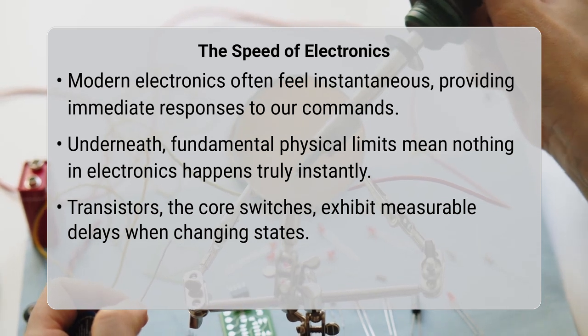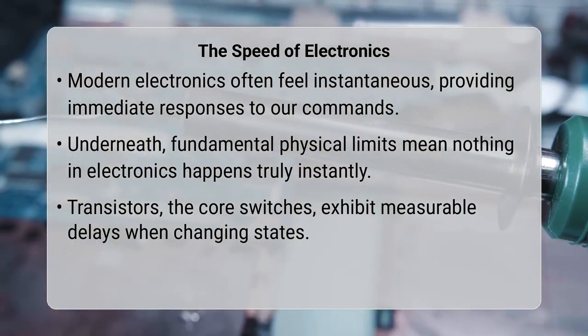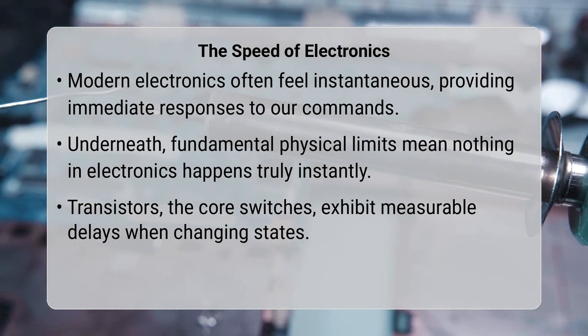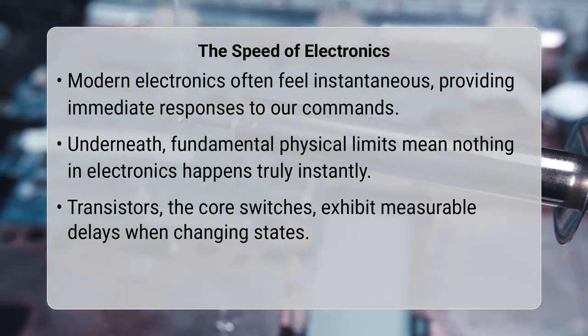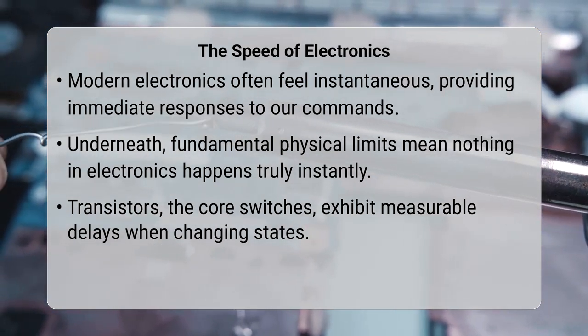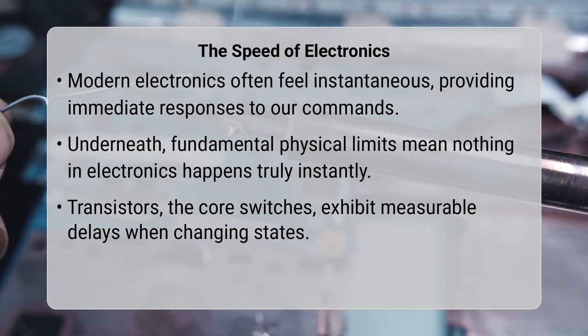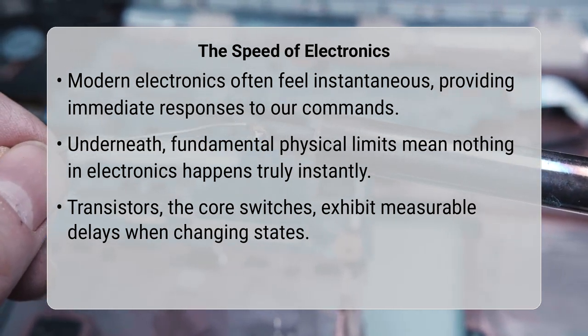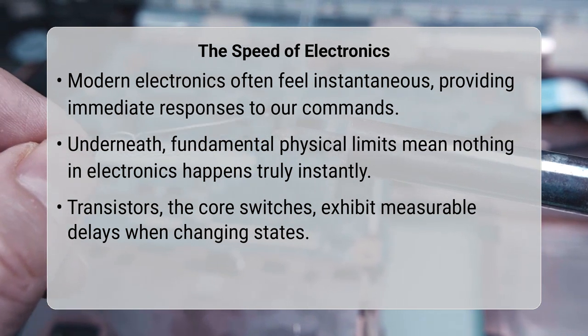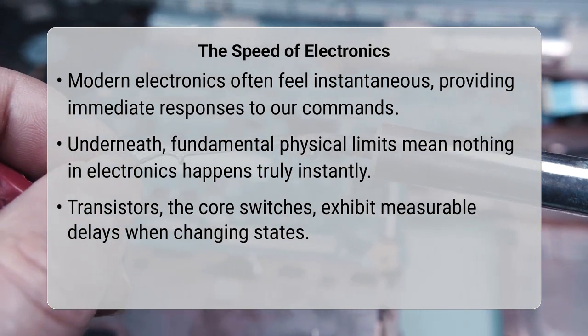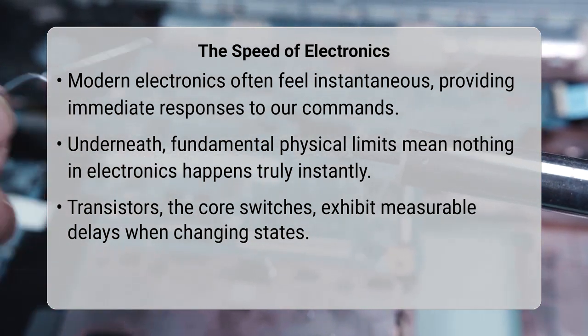Transistor switching speeds are not instantaneous primarily because of inherent physical properties within the device itself, including parasitic capacitances, the need to store and remove charge carriers, and the internal resistances that limit current flow. Let's dive deeper into why this is the case.